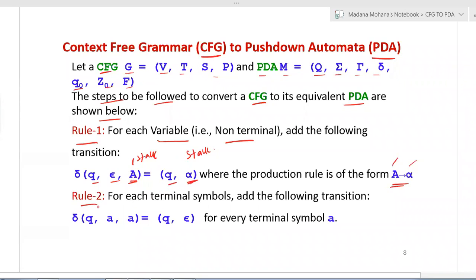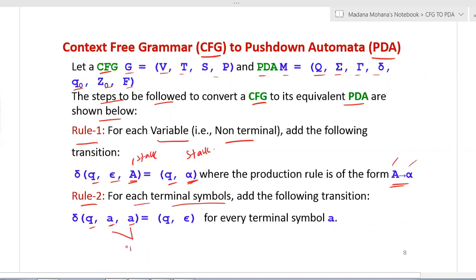Then according to rule 2, this rule can be applied for terminal symbols. So for each terminal symbol, add the following transition. Irrespective of the productions, you can find what the terminals are in the given grammar. The transition is like this: delta of q, same state, where a is the input symbol and the stack top also contains a.